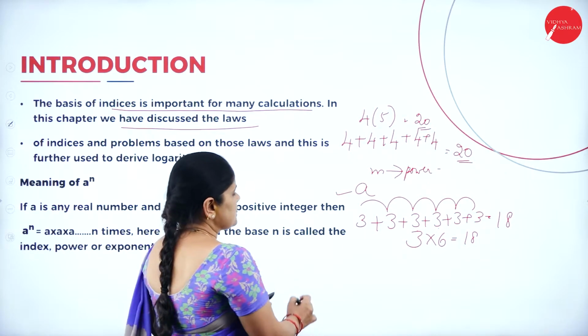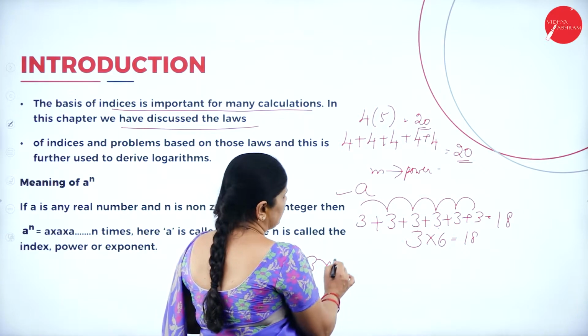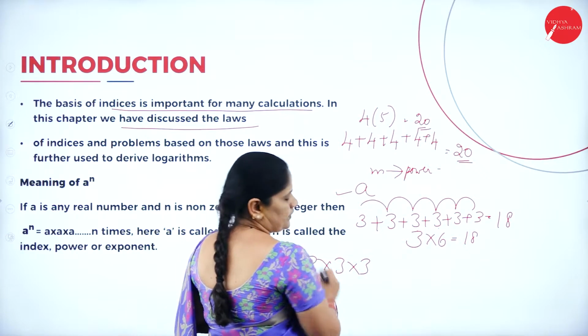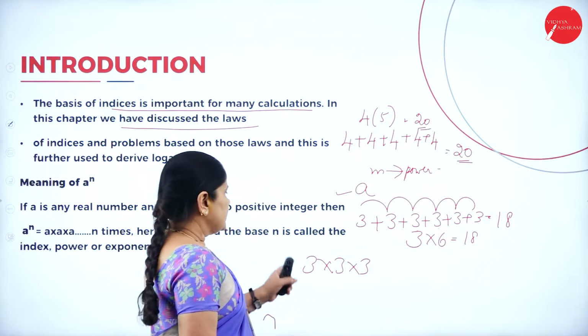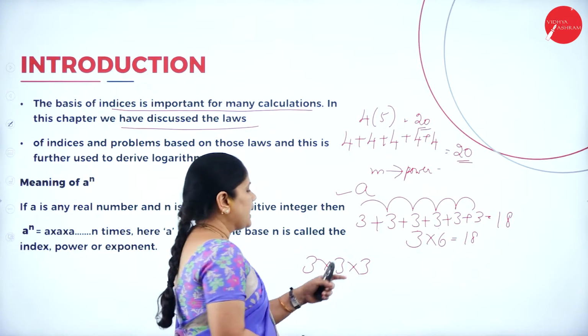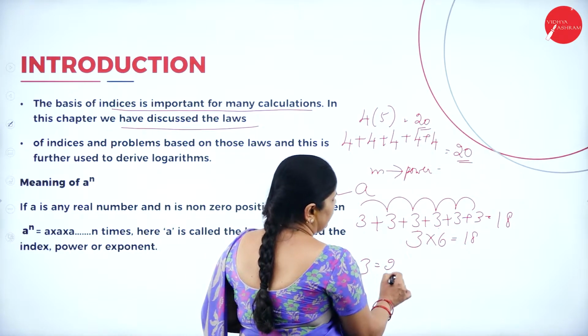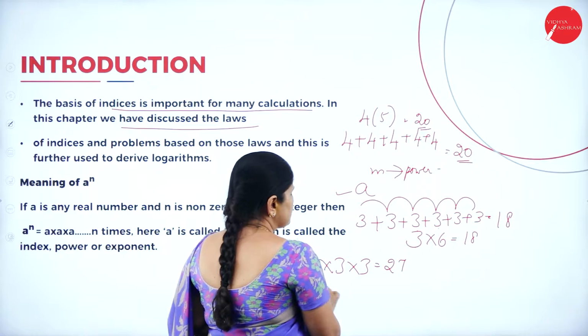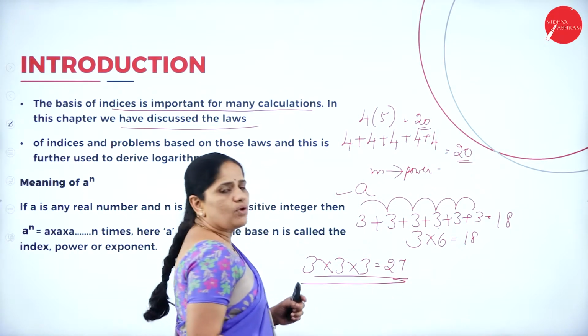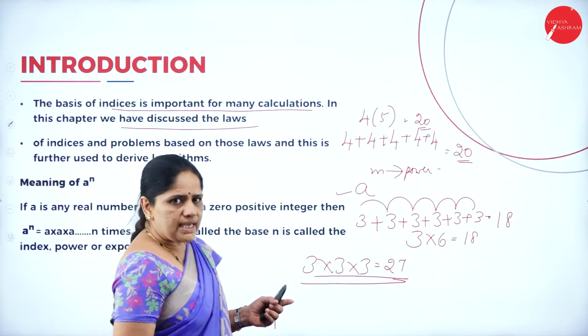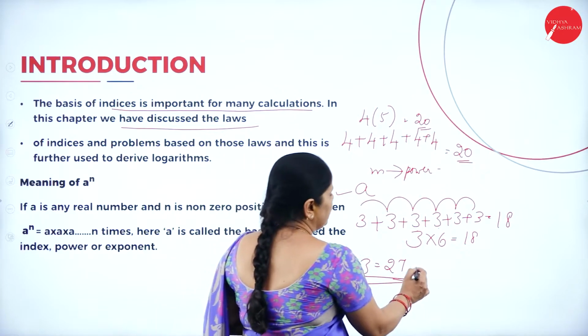Suppose I write 3 into 3 into 3. What is the answer I will get? 3 into 3, 9. 9 into 3, 27. So, this repeated multiplication, whatever you are getting, can be got with the help of the power.